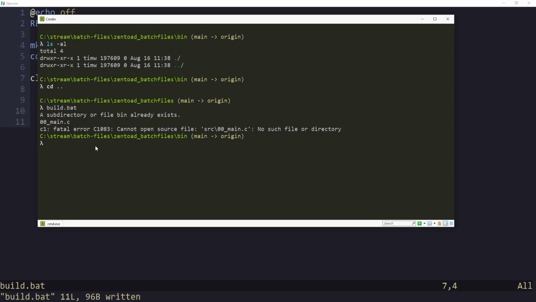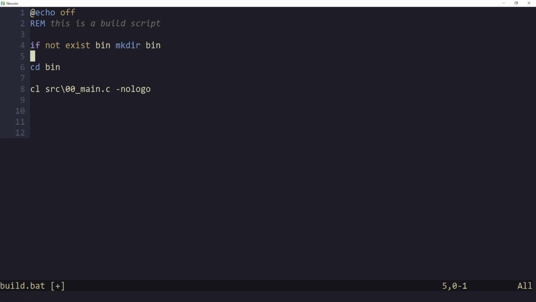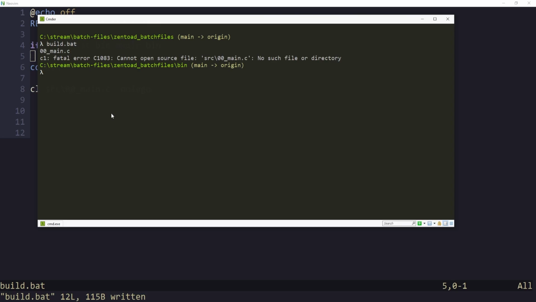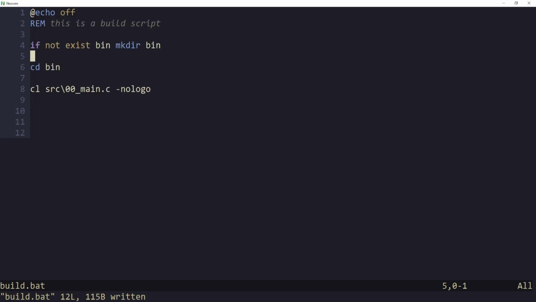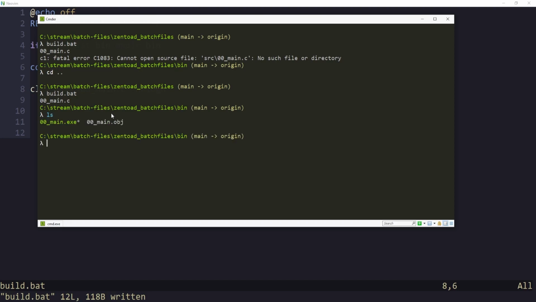All right, let's fix the directory first. We can say if not exist bin, make dir bin, and see, boom. Okay, well, we didn't get the error. The next issue is it can't find the source file. Because we're actually in the bin directory, we have to look at the directory above us and then the file. We're still in the bin folder, so we'll back out and we'll run it again. And it worked. Let's see. Indeed, it did put the stuff in the bin folder.